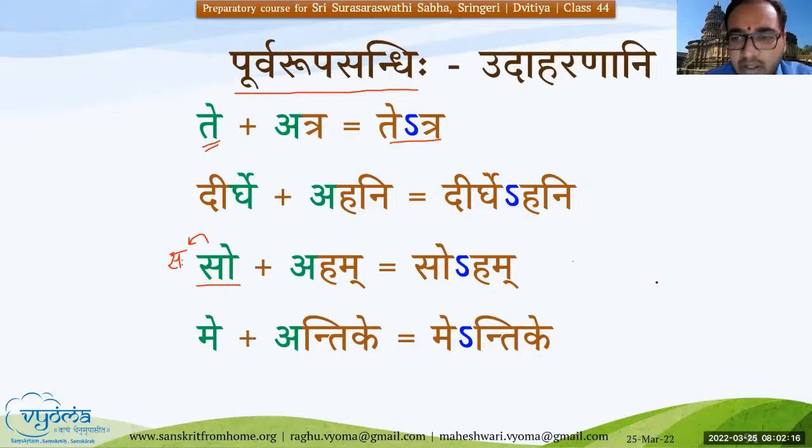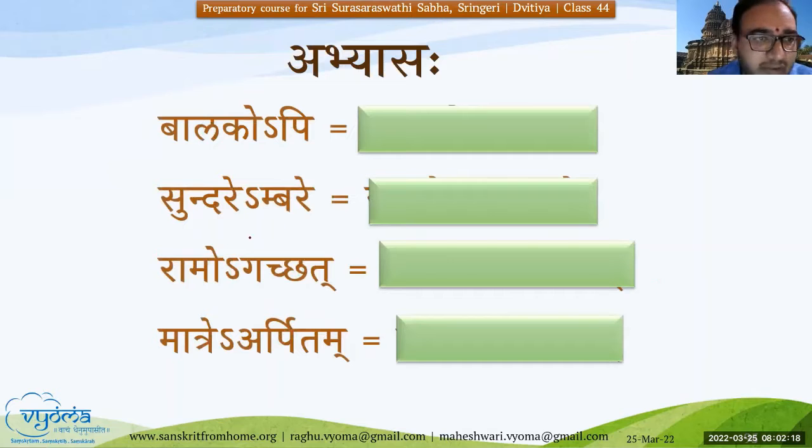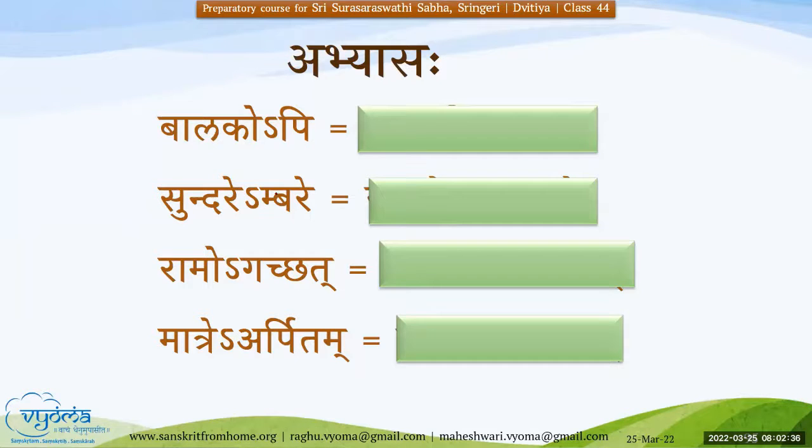Okay, let's try to see a few examples of this. Probably we'll just try to answer it in the next 30 seconds, and then we'll close the session. Simran Jain, can you try answering these questions? Yes, namaste, sir.